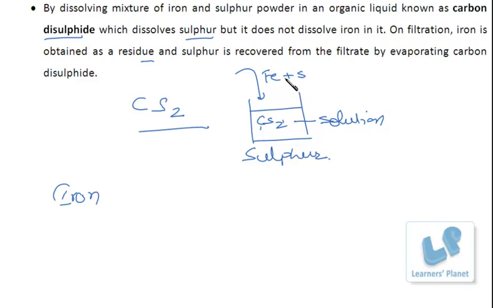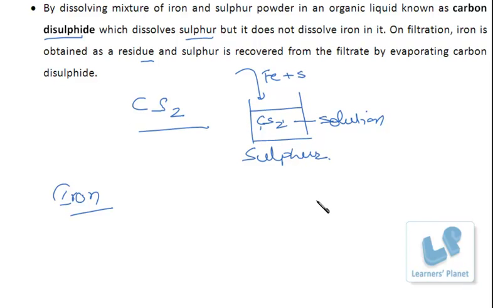To this, if the mixture of iron and sulphur is added, what will happen? Sulphur will get dissolved. But iron doesn't dissolve. So on filtering this solution, iron is obtained as a residue. And how can we recover sulphur? By evaporating carbon disulphide.